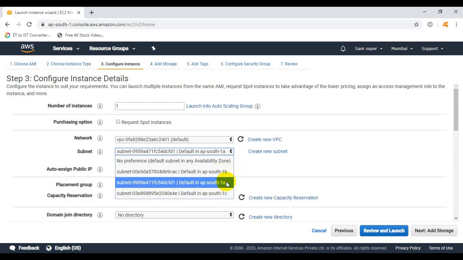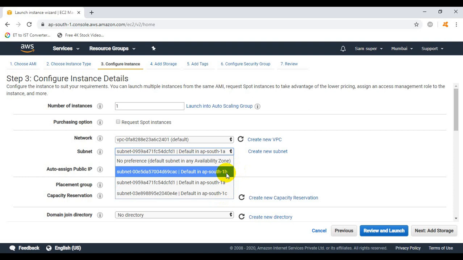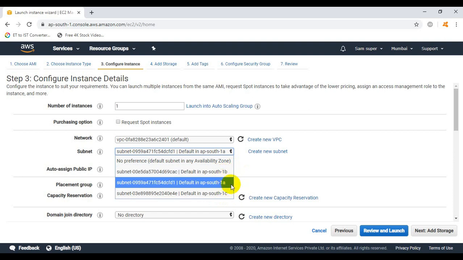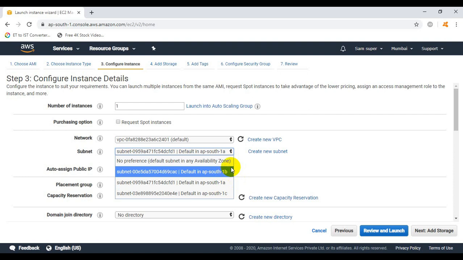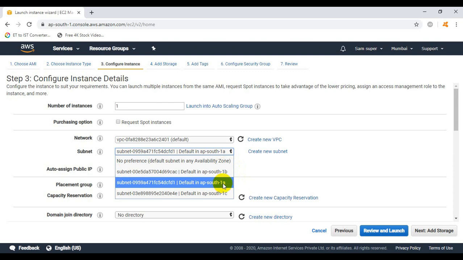They are separate from each other and located far from each other. So if something goes wrong with data center 1 or availability zone 1, it will not affect the other data centers, because they are far from availability zone 1A.